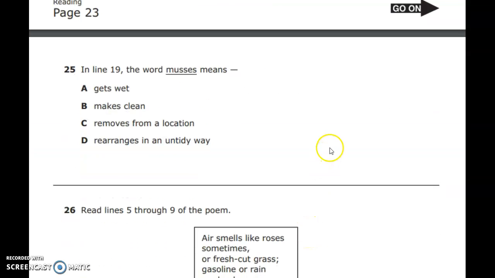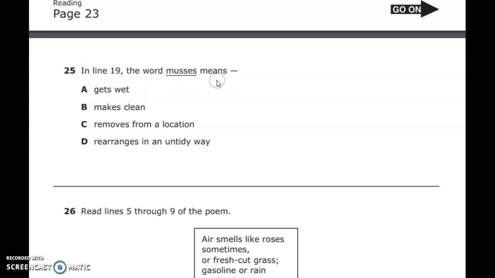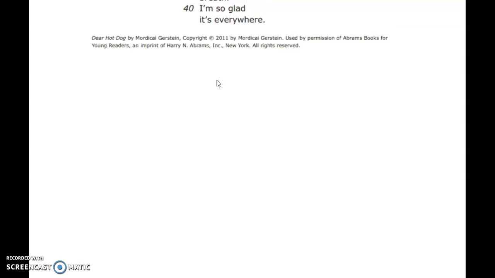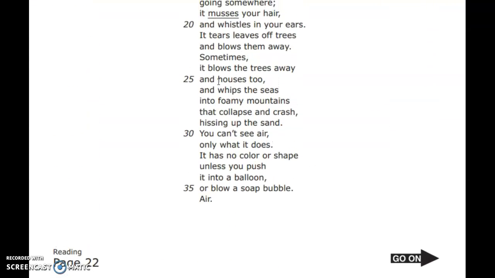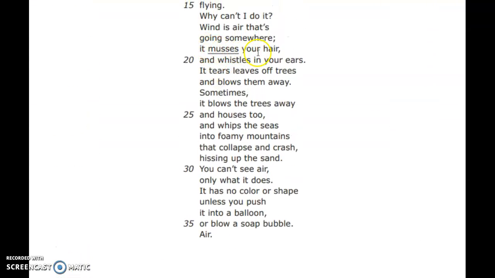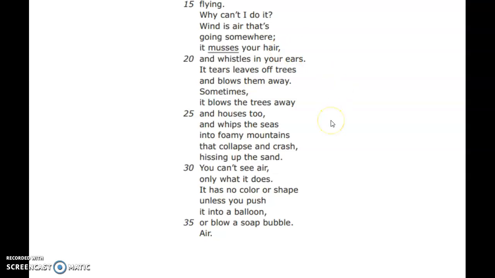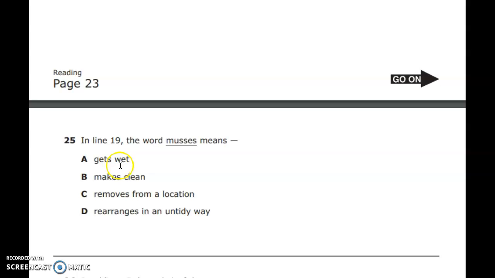Number 25. In line 19, the word musses means, so let's go back to line 19. It musses your hair. Is that A, gets wet, B, makes clean, C, removes from a location, or D, rearranges in an untidy way?